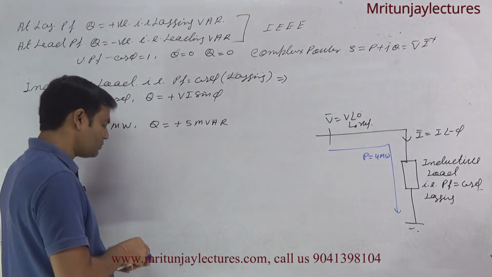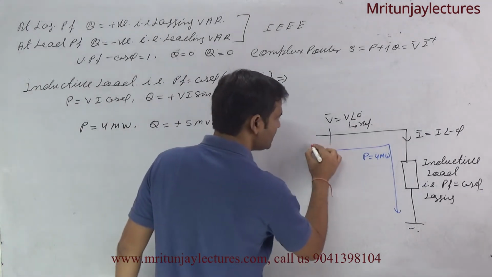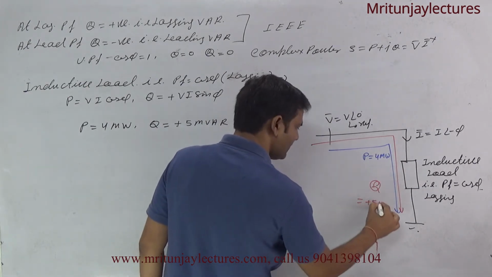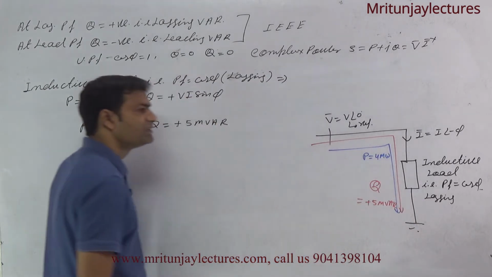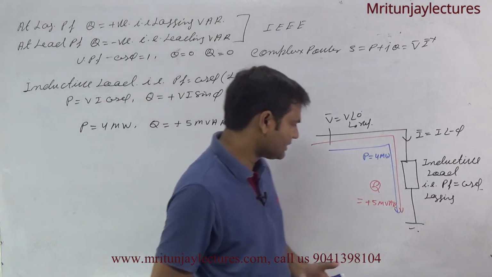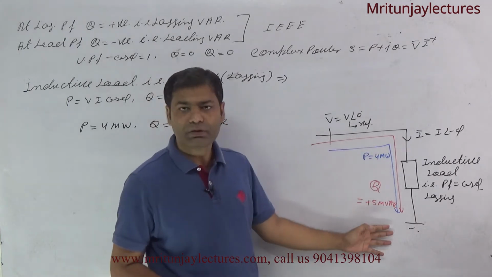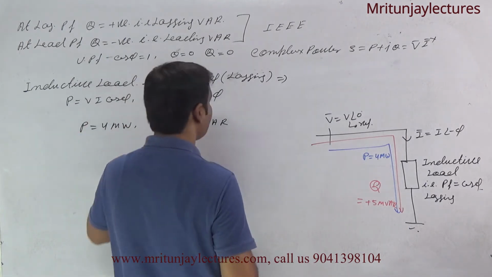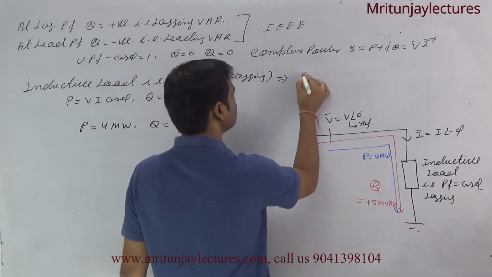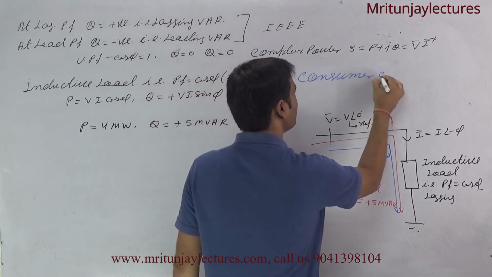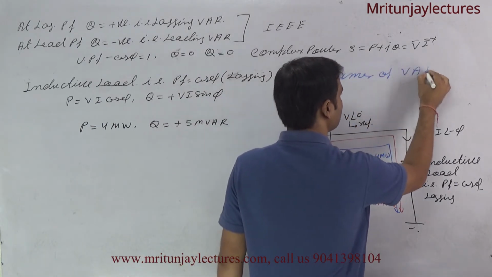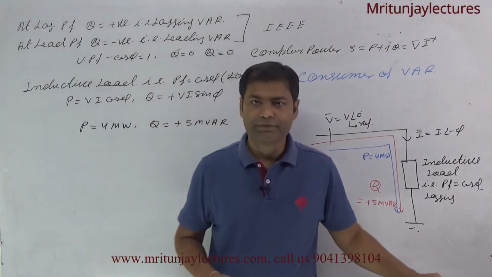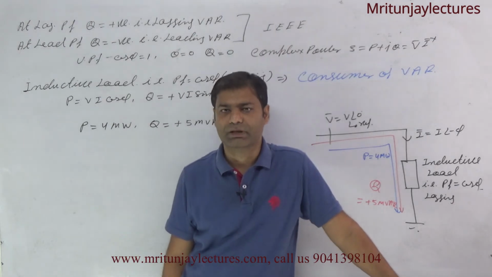Another way, what about Q? The direction of Q is also positive, so it is represented like this. Q is equal to plus 5 MVAR. Clear? It means consumer of VAR. You can also say that it is power consumed by load. It means consumer of VAR, inductive load also, consumer of VAR. Or you can say absorber of reactive power. Absorber of reactive power. Clear?